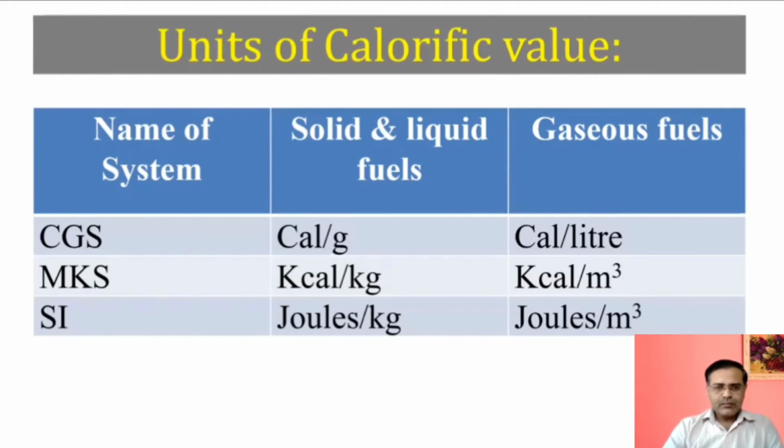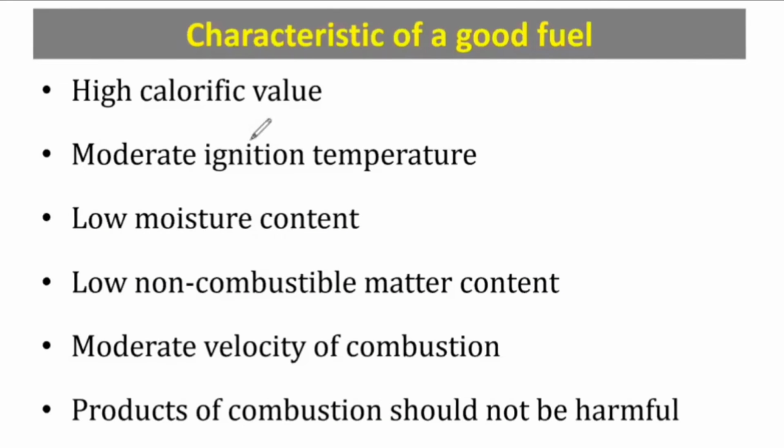Okay. So let us proceed. It should have high calorific value. Now we'll just be fast here. Calorific value should be high. Ignition temperature should be moderate. Moisture content should be lower. Non-combustible matter, it means the ash content, should be in small quantity. Non-combustible matter is the matter which remains in the form of ash after combustion. Actually, that is the part of material present in the fuel which doesn't undergo combustion. So it should be less. The volatile matter also should be less.